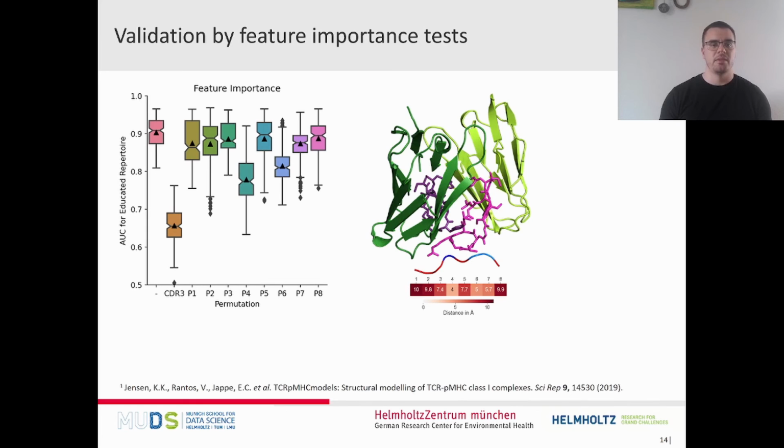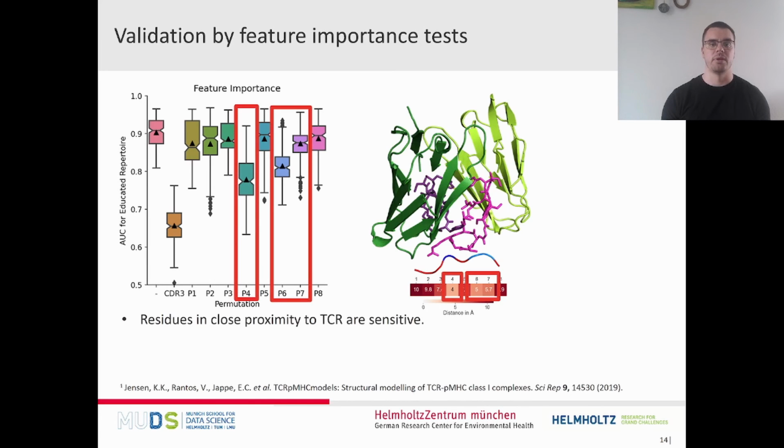We then compared the effects different epitope positions have in our model with the three-dimensional representation. And we found that the positions in the epitope that are in close contact to the T-cell receptor are those positions to which our model is very sensitive.